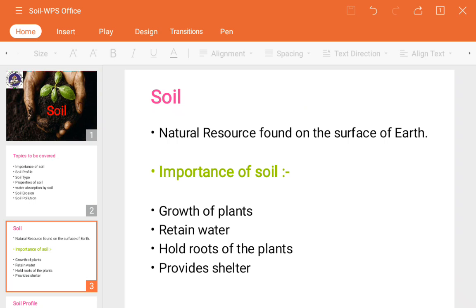Next is that soil holds the roots of the plants. If it is holding a whole tree or plant, it means that it is directly connected, or initially connected, with the root only. The initial portion of the plant is the root, because of the roots only the plant can stand up on the surface of the soil. If the plant's roots are very strong, have better strength, then only the plant will stand for a longer time.